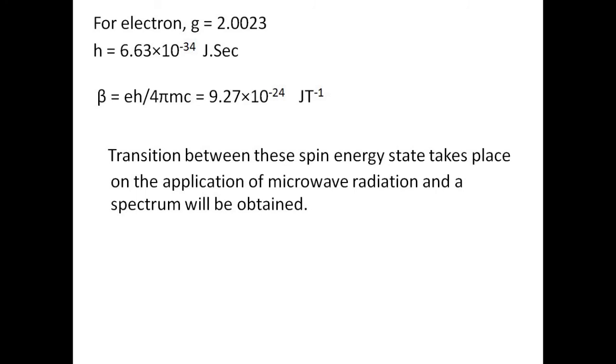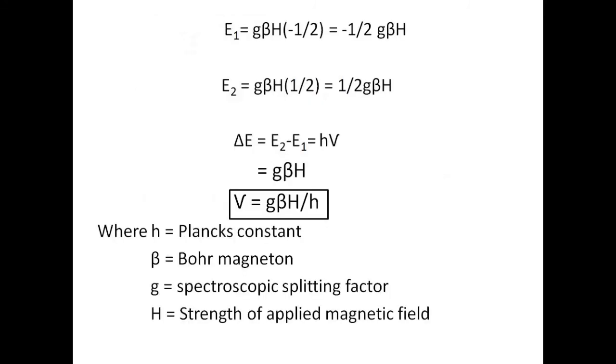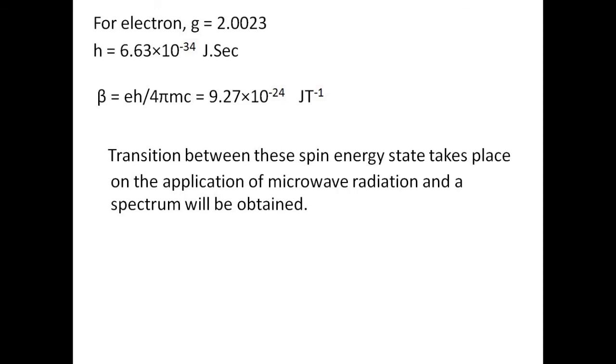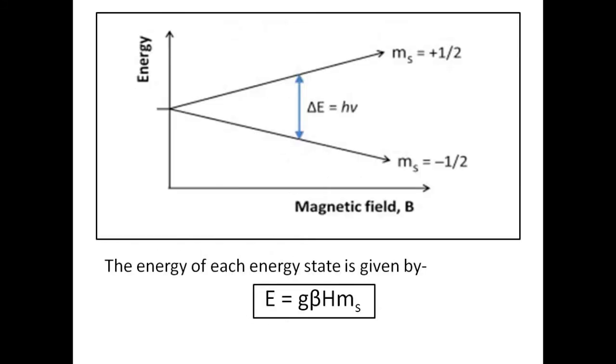The energy of these energy levels can be calculated by this formula, and the transition between these energy levels can take place on the application of microwave radiation, after which we get a spectrum of the compound. A very important thing to mention here: the transition is only possible when the energy of the applied microwave radiation matches the energy difference between these two energy levels.